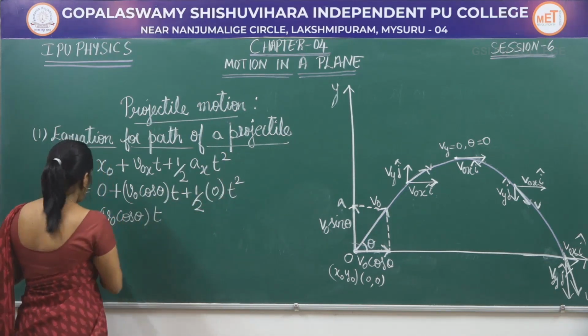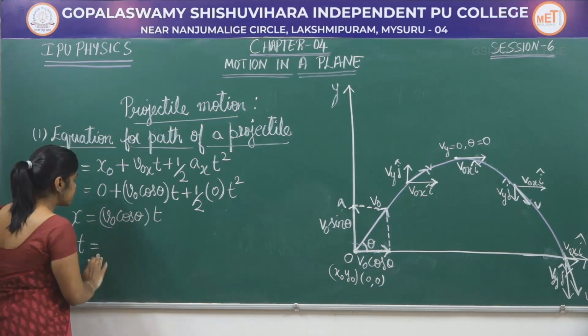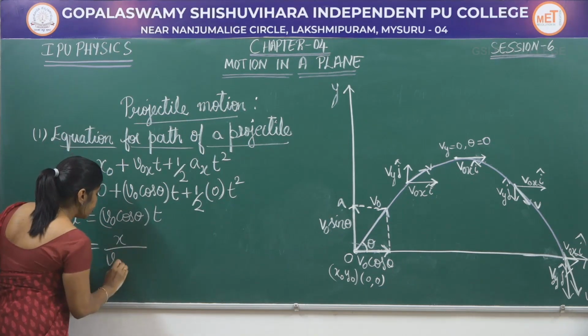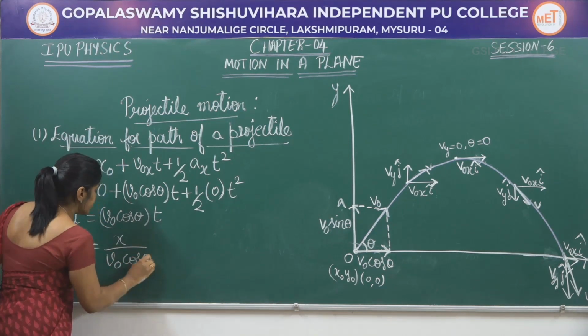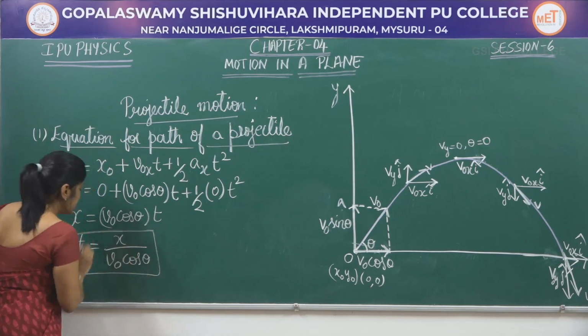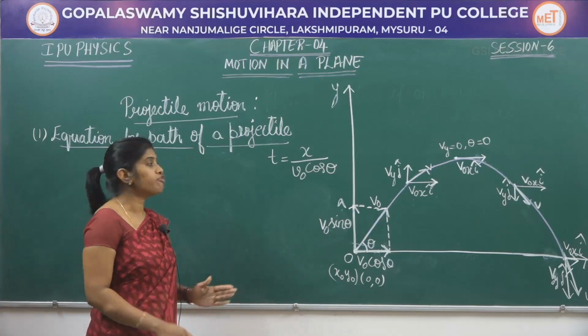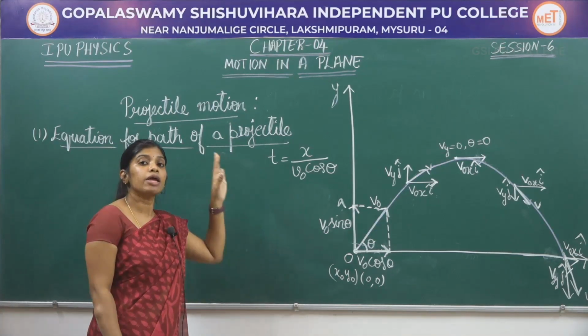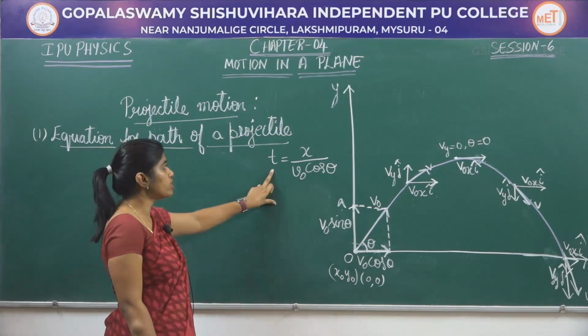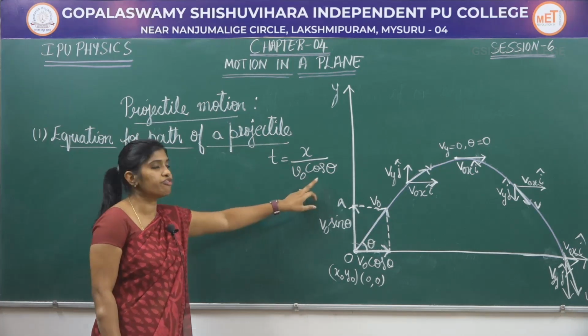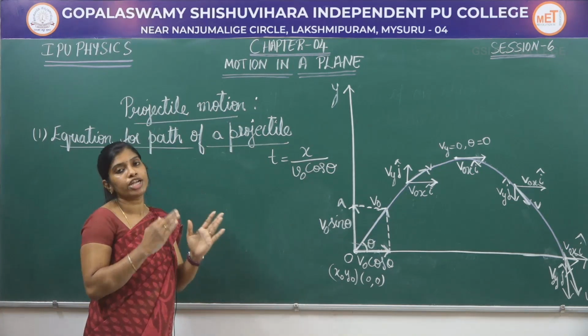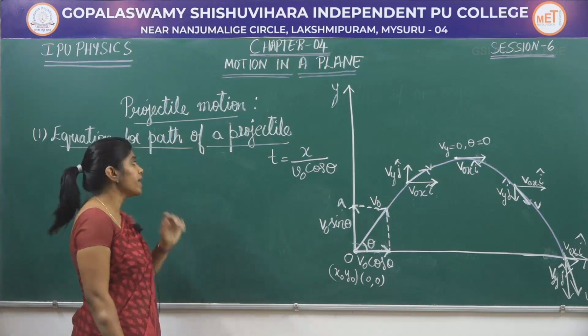This is x, or I can write this equation as t is equal to x by V naught cos theta. So, I got the time from this equation. Using the formula for distance travelled in the x direction, I got this time t is equal to x by V naught cos theta. Let me find out the distance travelled in the y direction.